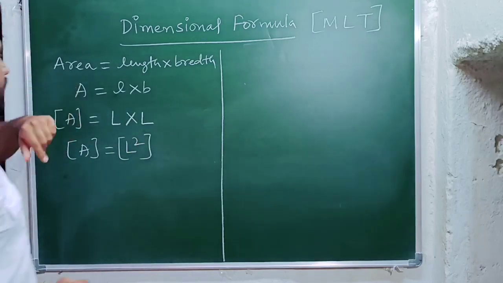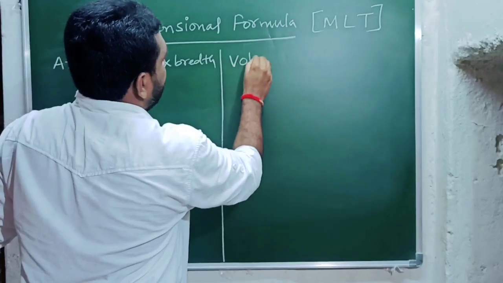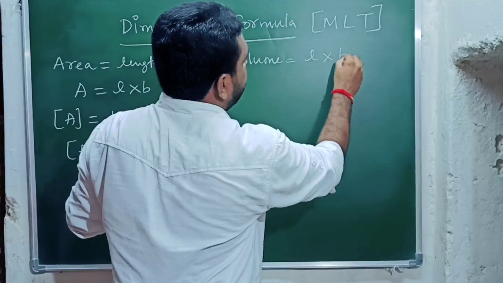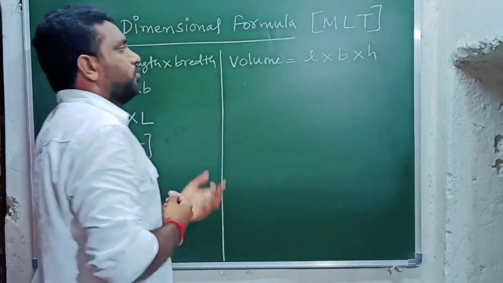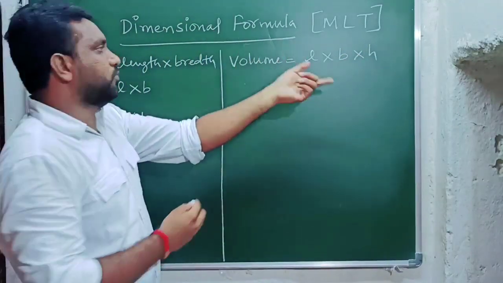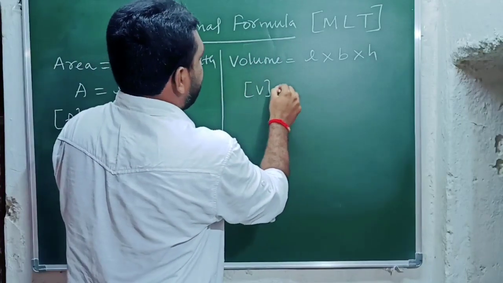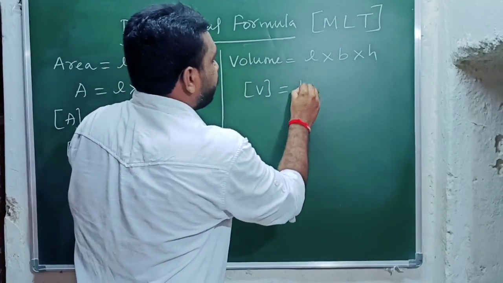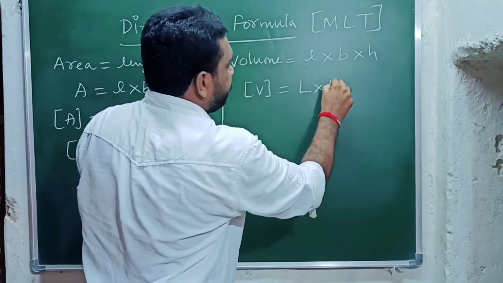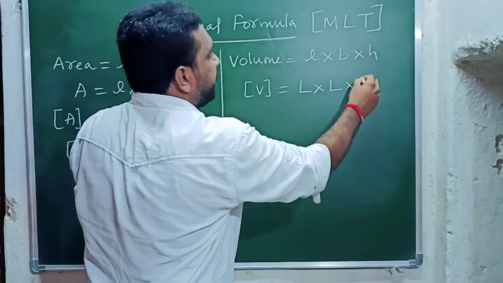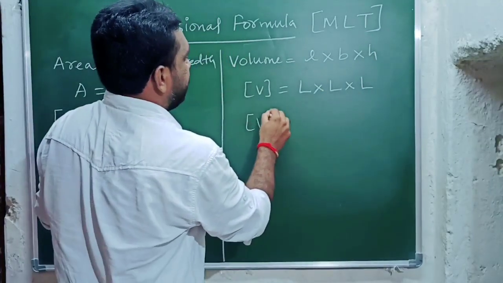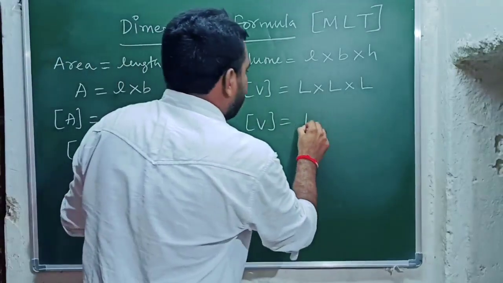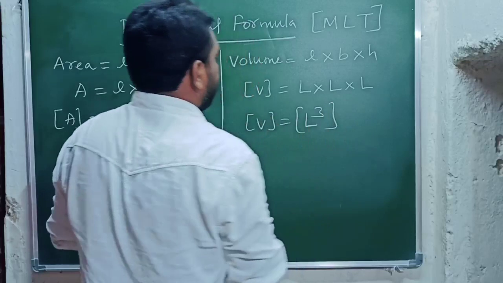So let's see one more physical quantity, that is volume. As we know that volume equals length into breadth into height. Okay? So now we are going to find the dimension formula of volume here. Length is related to L. Breadth also in terms of length only. And height also related to length. So finally what we'll get here? The dimension formula of volume is given by L into L into L, so L to the power of 3. So that is the dimension formula of volume.